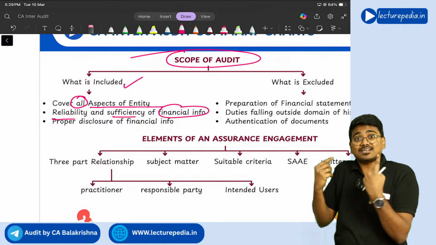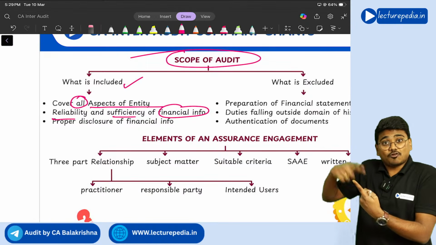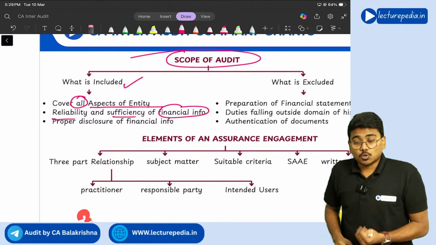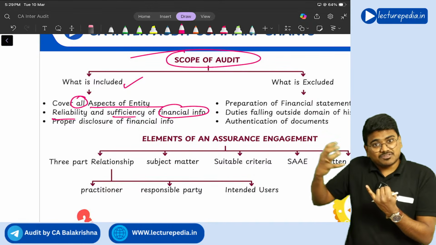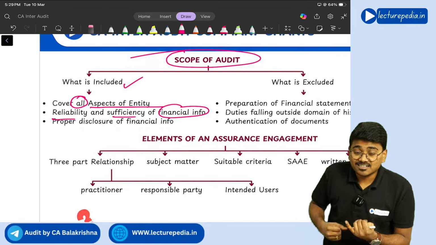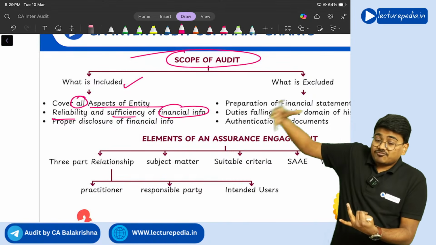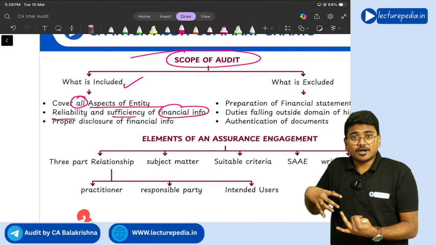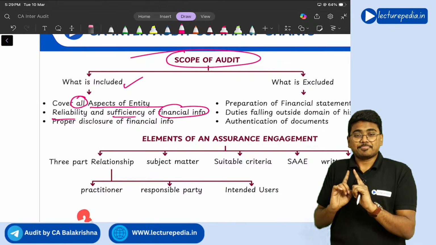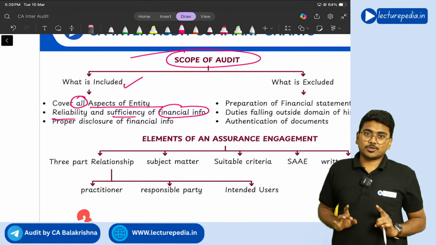Taking that decision also forms part of the audit only. Understanding? So, the reliability of documents given by the management, and whether those documents are sufficient for the purpose of my audit or not, deciding that is within the scope of the auditor only.